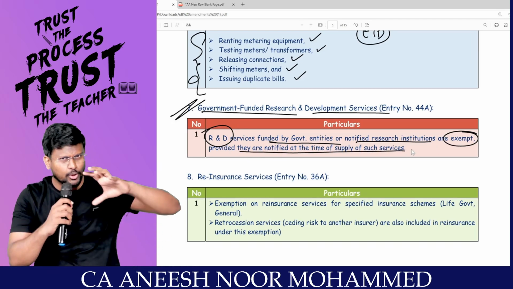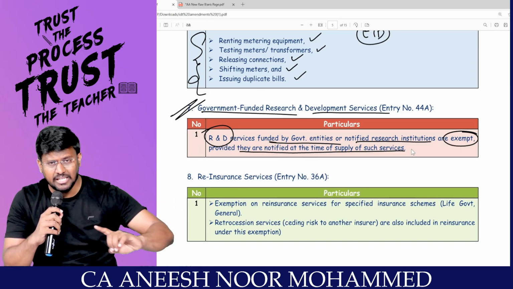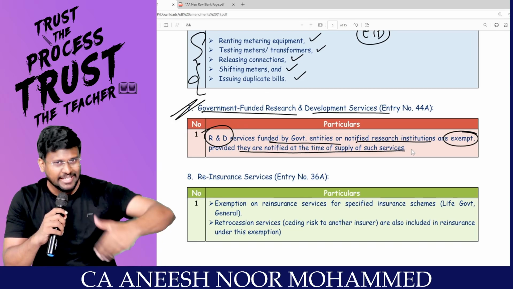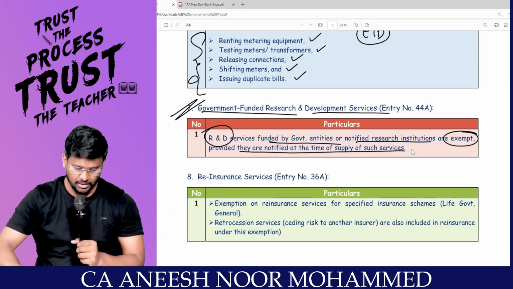That means I am going to do a research and development. That research and development is an approved research and development from government. Government is saying that, please do this research. For that, I am getting some consideration. That is exempt from GST.